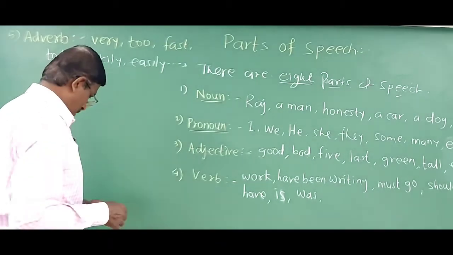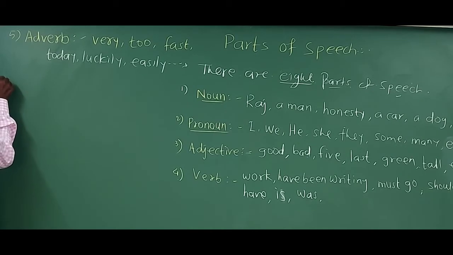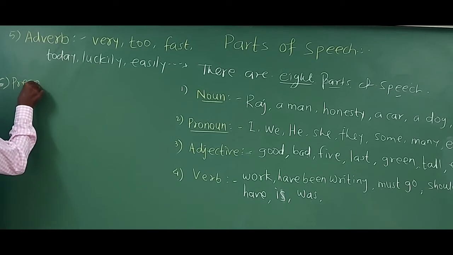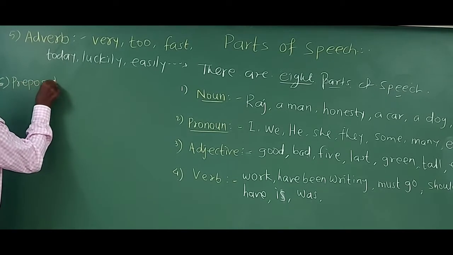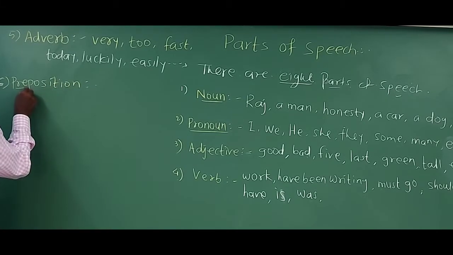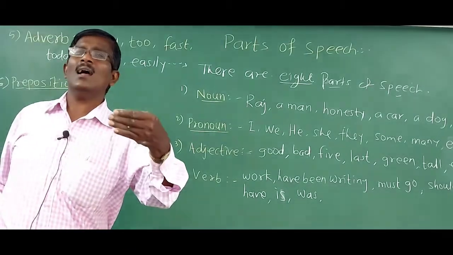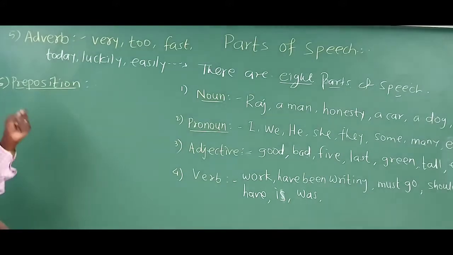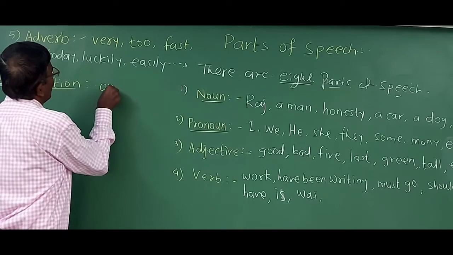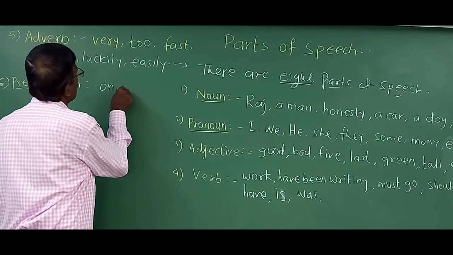So after adverbs, there comes another type, that is number 6, preposition. What is preposition? So the position of preposition is before any noun. Before any noun. For example, on the table. On the table. Table is noun. On. Under.